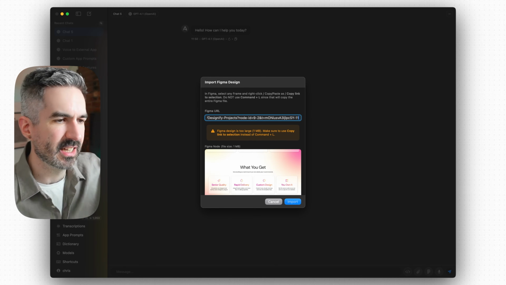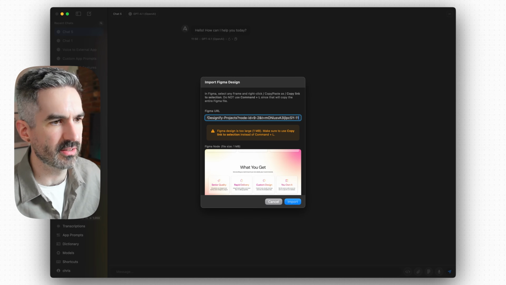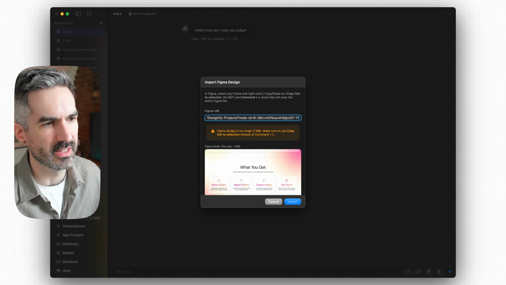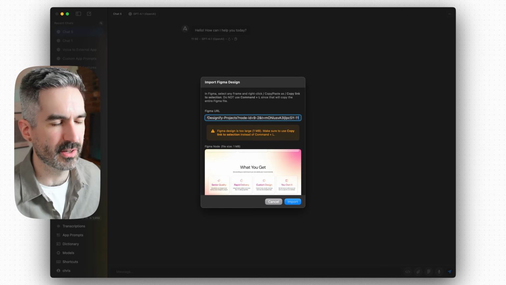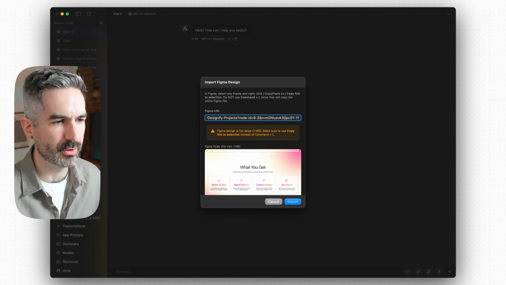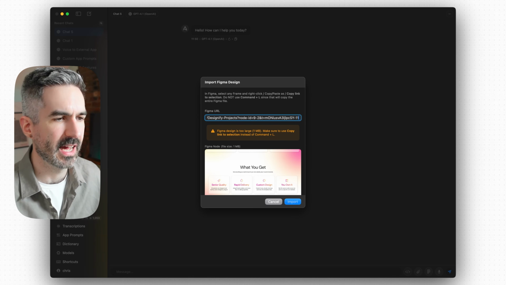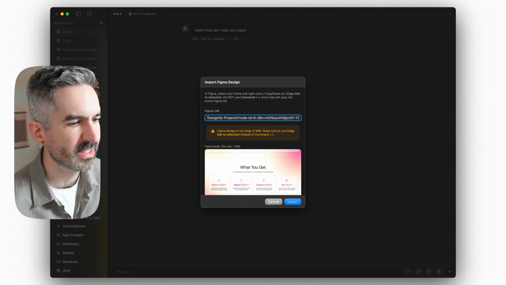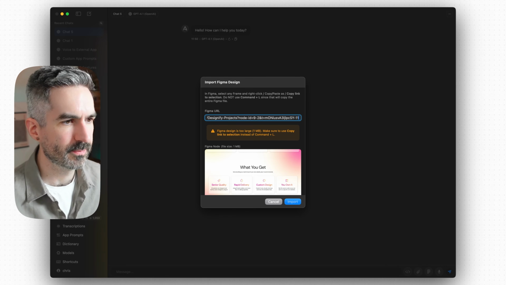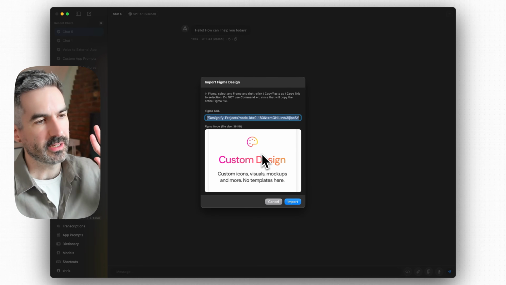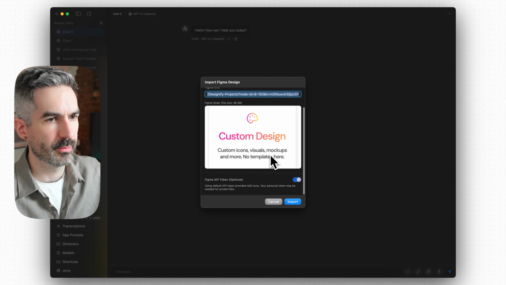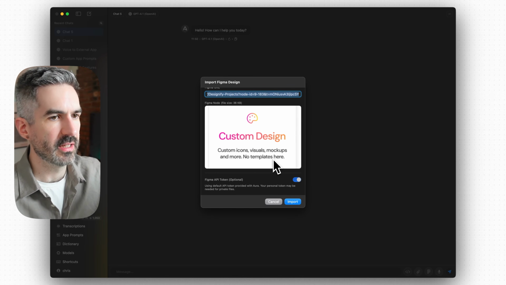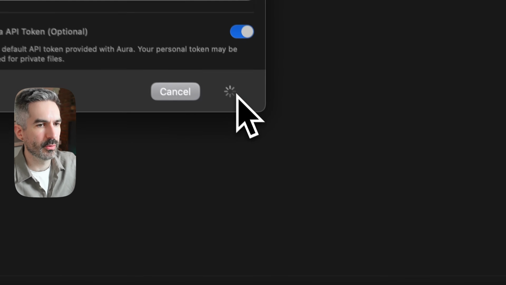I think again here, I'm really unclear about what the use case is for turning this into code or importing from Figma. If I've designed something in Figma and I can't import it, then why is that? If I want to do a website, how can I actually do that? Can I not do that? Let's try again with something else. So I've just copied a link to a frame here instead, which has just a really simple basic card component. I want to see what this does when I import.